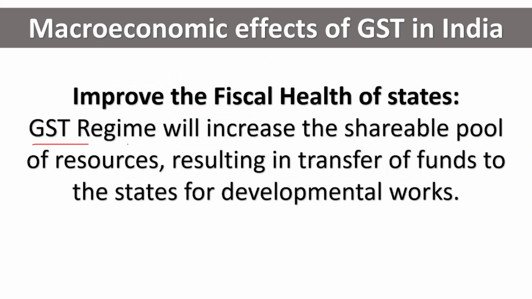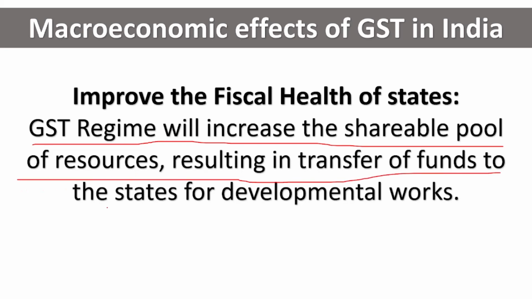Next, GST regime will increase the shareable pool of resources, resulting in transfer of funds to states for developmental work. So what happens in GST? There are two types. One is central GST and state GST. When distribution is happening, central GST will take its portion and state government will take its portion. So shareable pool of resources. Whatever tax they have collected is divided among the central level and state level. So the state will also have funds in hand. With those funds, the state can do developmental work and develop the state.